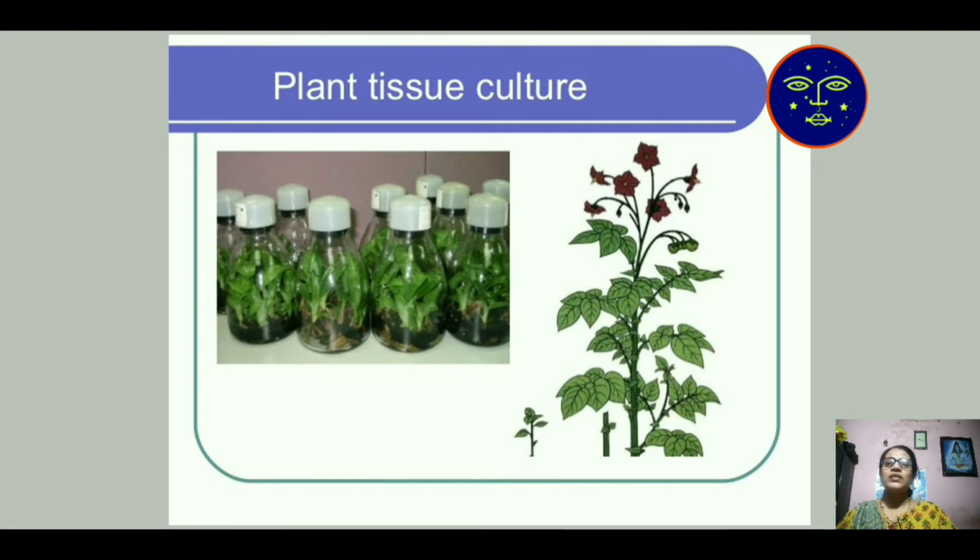Aseptic condition means virus and bacteria free, temperature suitable, and light in an appropriate manner. Plant tissue culture occurs in that condition.